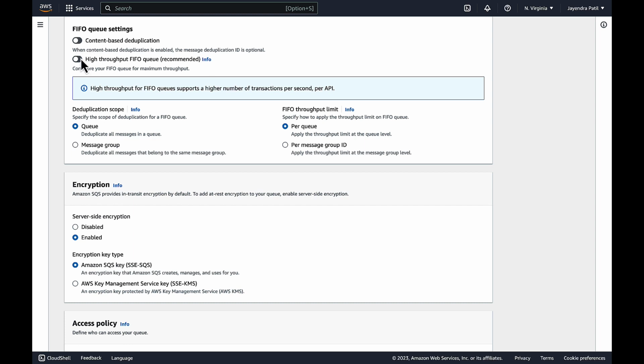You can enable high throughput FIFO to enable higher throughput for sending and receiving messages in the queue. It provides higher transactions per second for messages in FIFO queues. Enabling high throughput FIFO sets the deduplication scope to the message group, and FIFO throughput limit is set to per message group ID. You cannot change these settings.